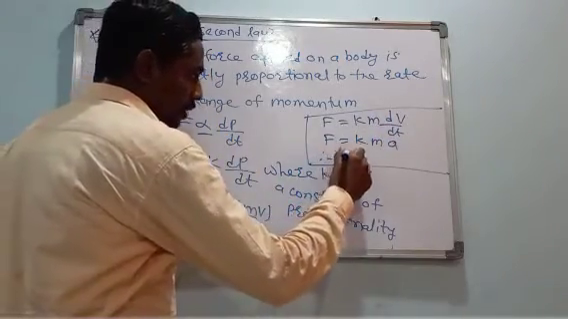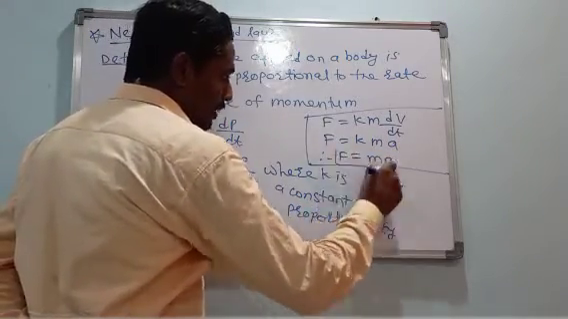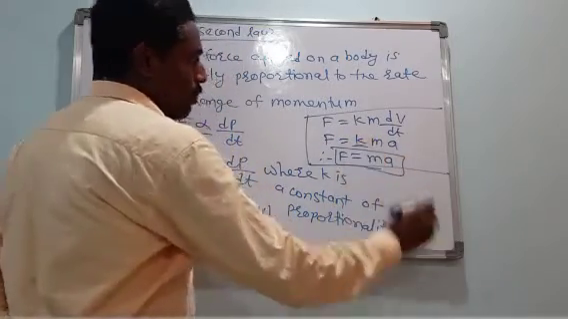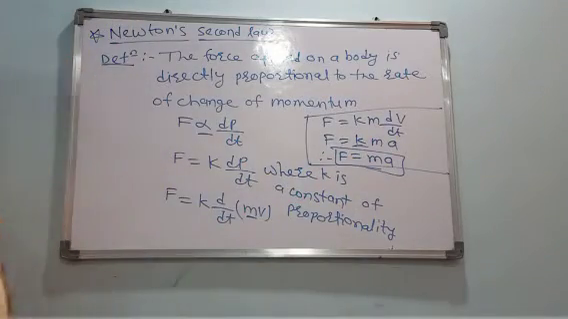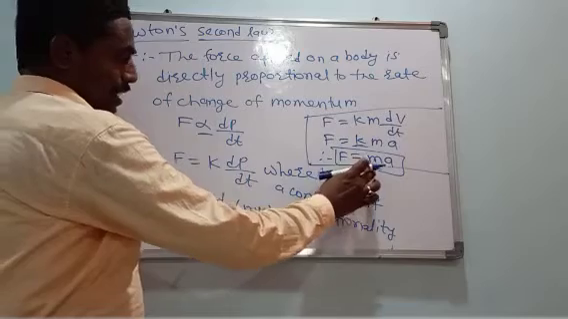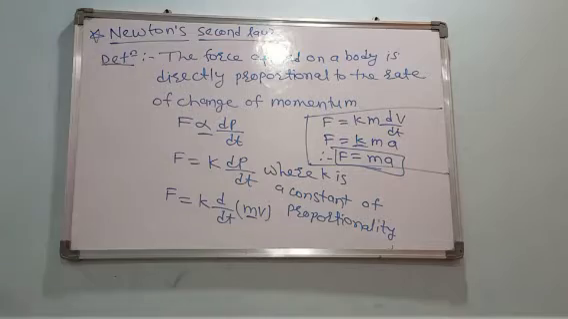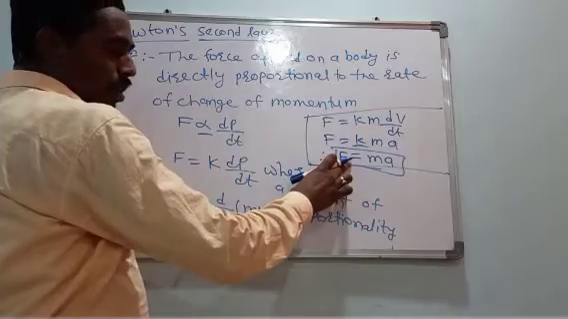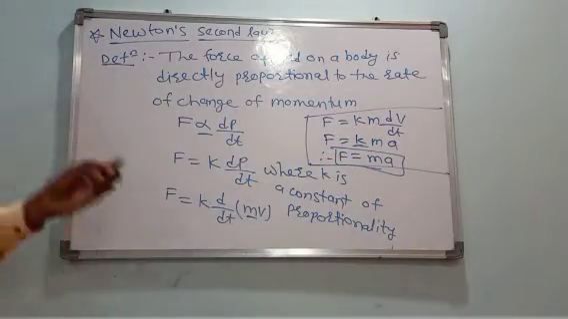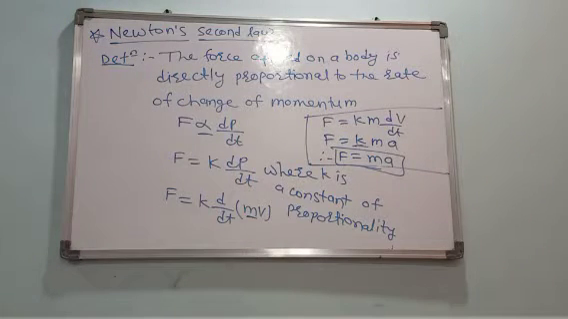Therefore the force applied on a body is equal to the product of mass and acceleration, where k is the proportionality constant. Therefore we can remove it. Therefore F is equal to ma. This is the famous relation, and this relation is Newton's second law. Newton's second law is F is directly proportional to dp by dt, or the force applied on the body is the product of mass and acceleration. These two relations are defined as Newton's second law.